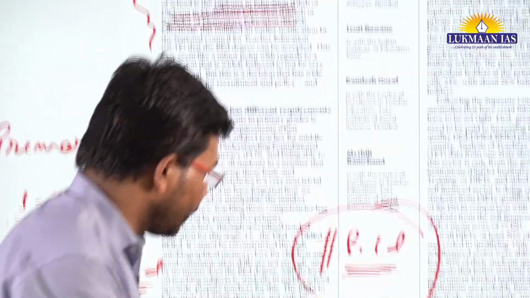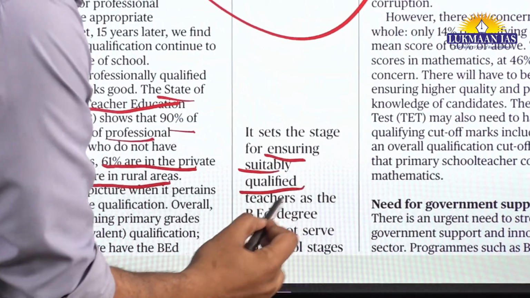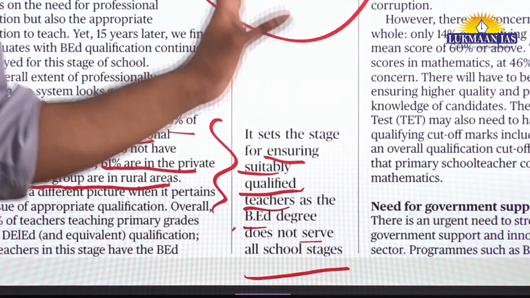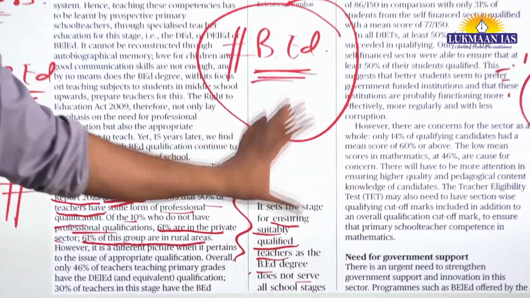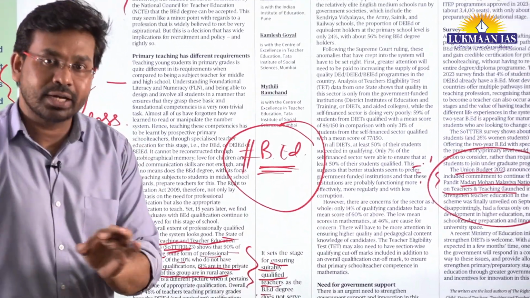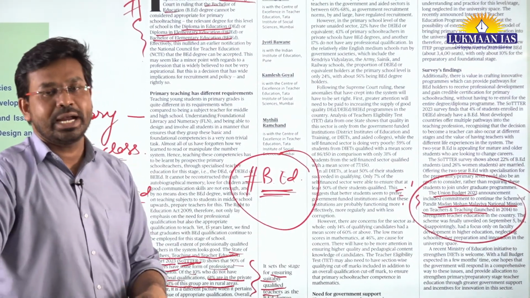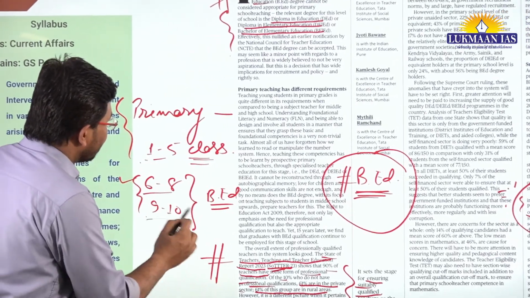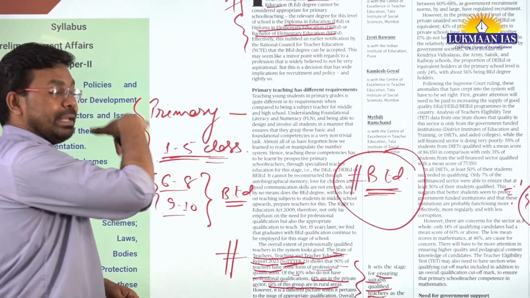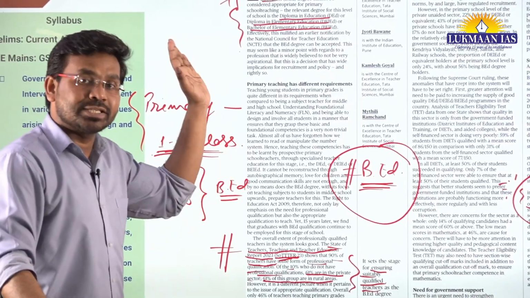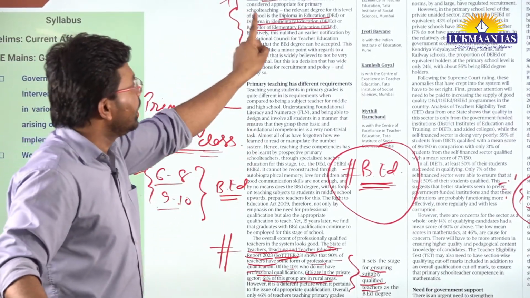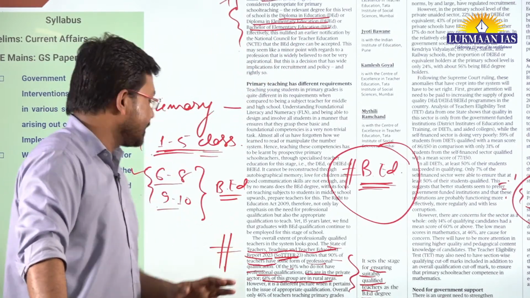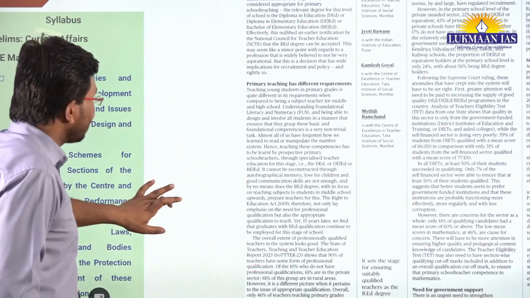Okay, so finally in this article what they say is that this particular judgment of the Rajasthan High Court sets the stage for ensuring suitably qualified teachers, as the B.Ed degree does not serve all school stages. So this High Court judgment has clarified that the B.Ed degree does not serve for all the levels of education in the schools, right? So they are specific to some classes, like 6th to 8th or 9th to 10th. For 1 to 5, or elementary level of education, we need specific degrees from the teachers, and they are Diploma in Education, Diploma in Elementary Education, and Bachelor of Elementary Education.